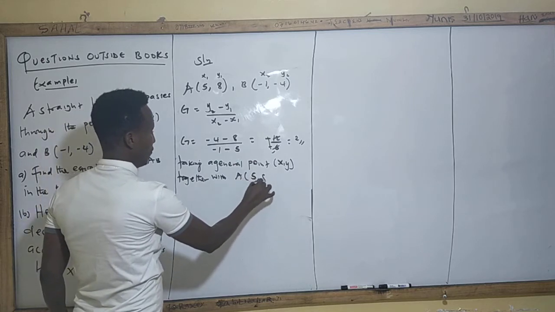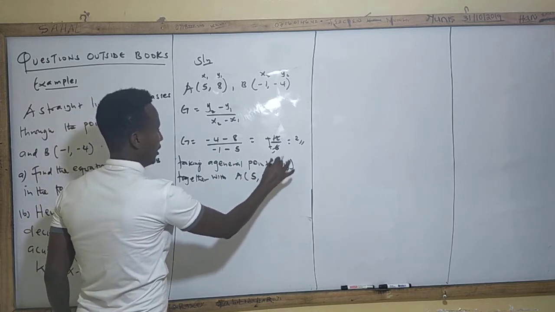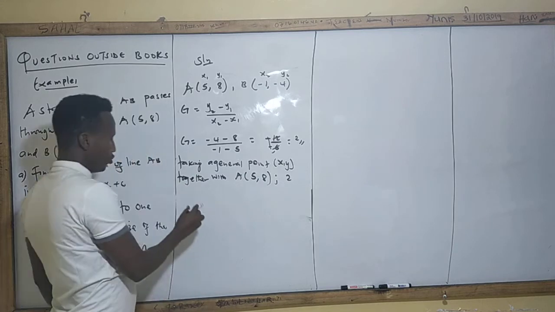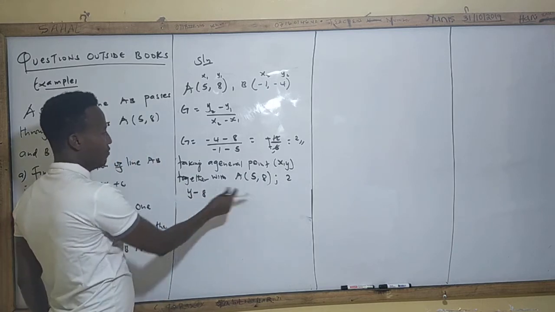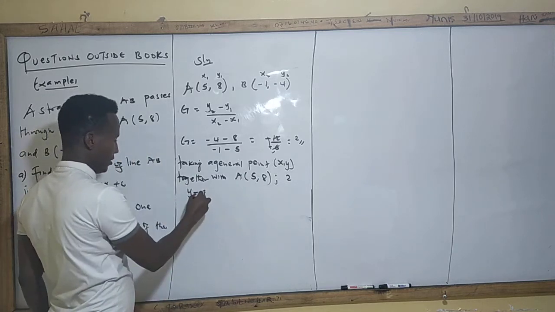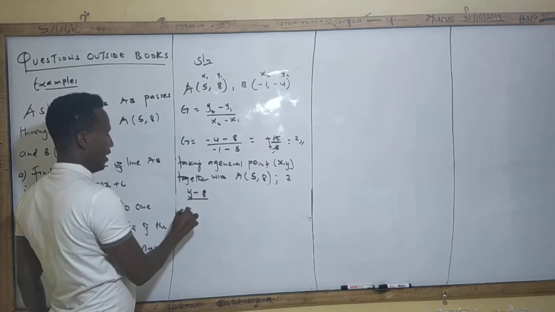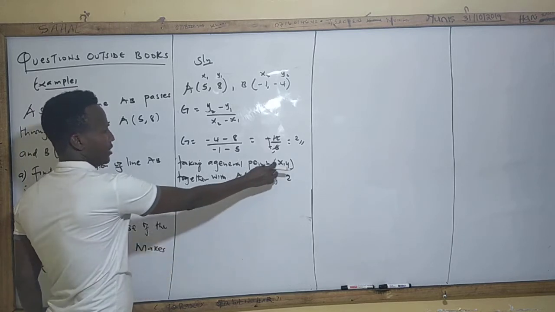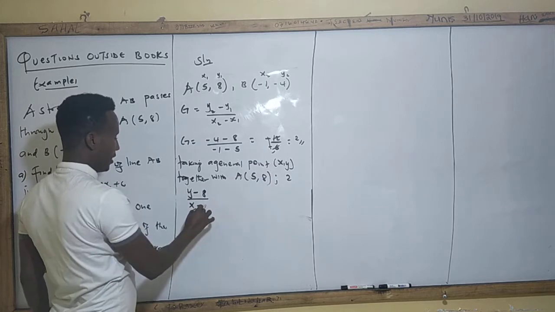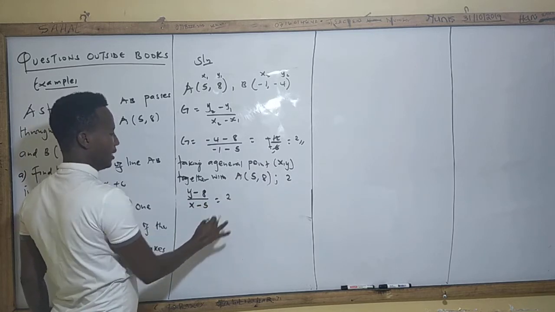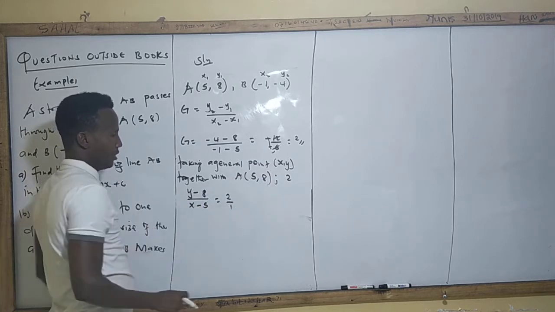So A is (5, 8), and our gradient is 2. So I'll say y minus the y value of the point taken, which is 8, divided by x minus the x value of the point taken, is equal to the gradient, which is 2.